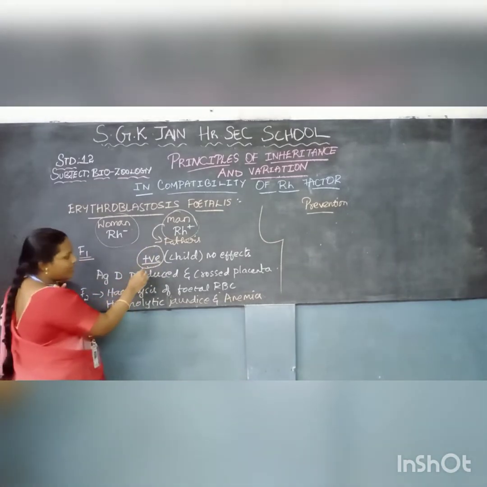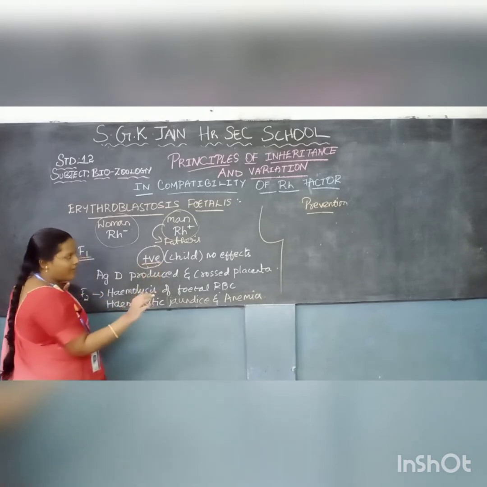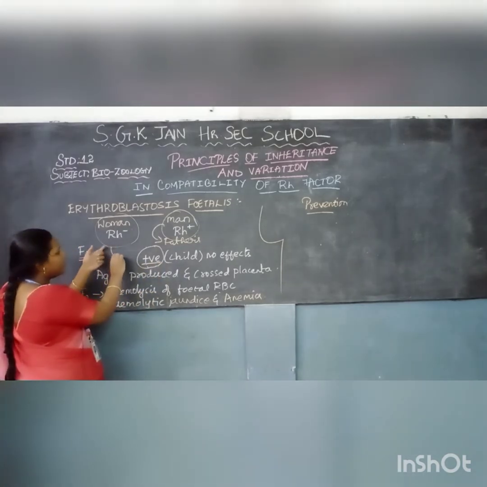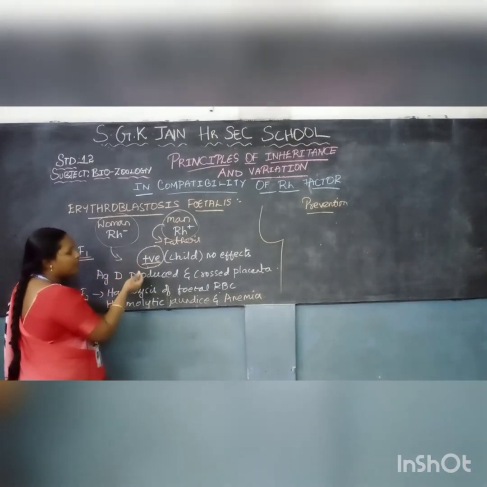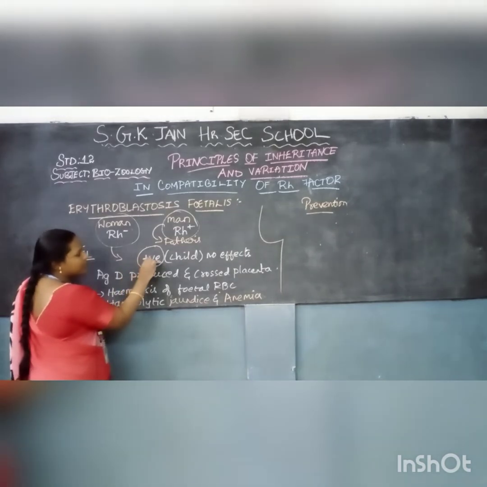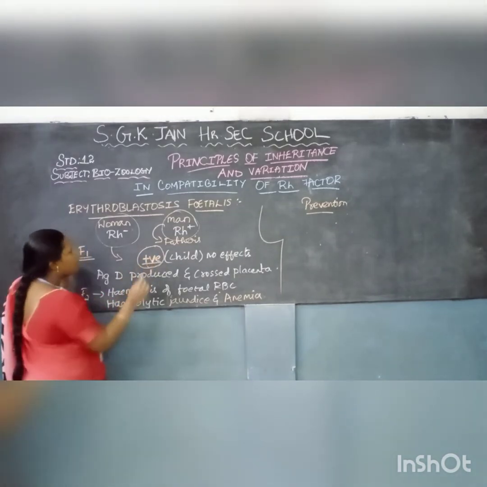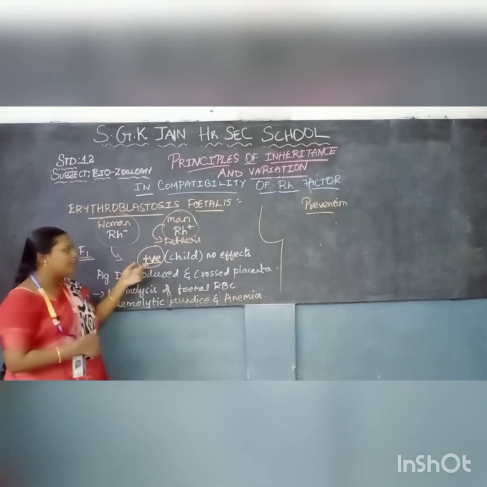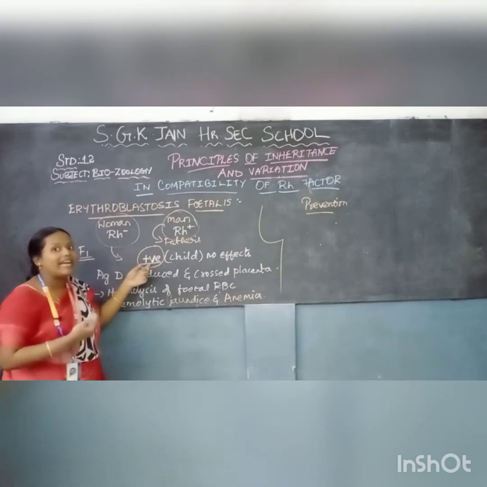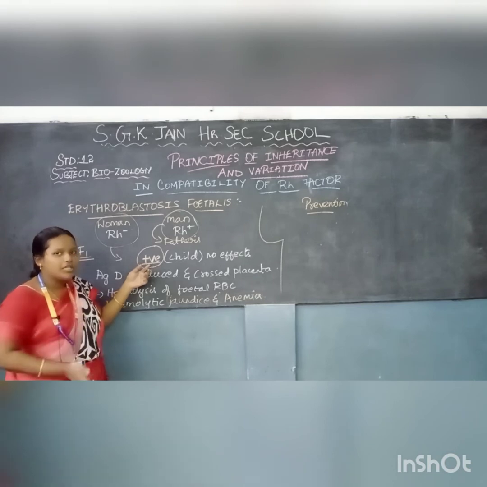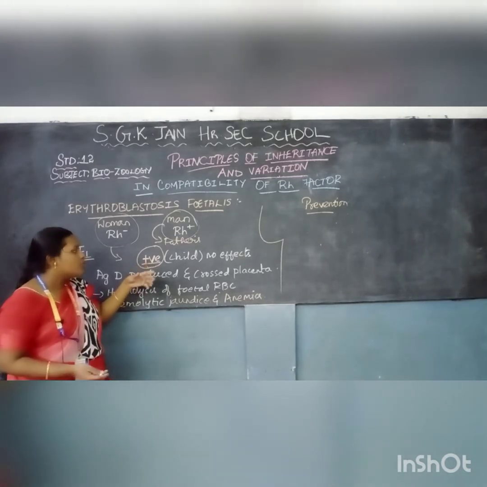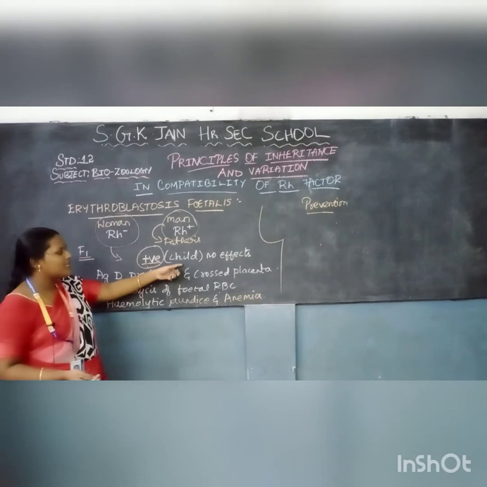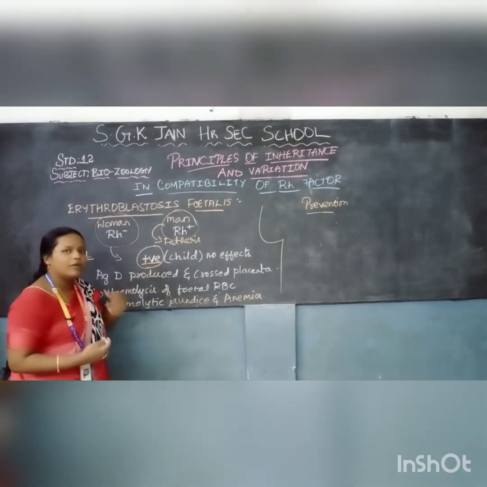So here in the first child there will be no effects. The Rh negative woman now conceives a baby with Rh positive. The blood group of the Rh negative woman identifies the blood group of the child as an antigen. Now the antibodies will be produced against it. So in the first child, nothing will happen. The child will be delivered.